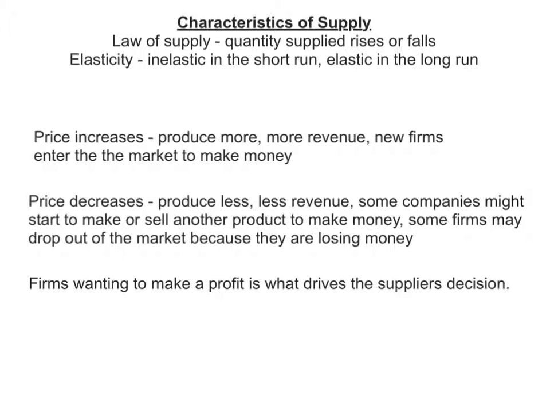It's costing them too much to make that product, so they might either completely close down or make a different type of product. And the goal for all firms is to make a profit; that is what drives suppliers' decisions. Are we going to increase profits, or increase the supply, or are we going to decrease the supply? So firms are always wanting to make a profit, so that's how they decide if they're going to supply more or less of a product.